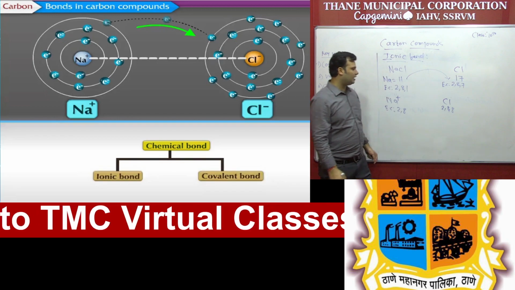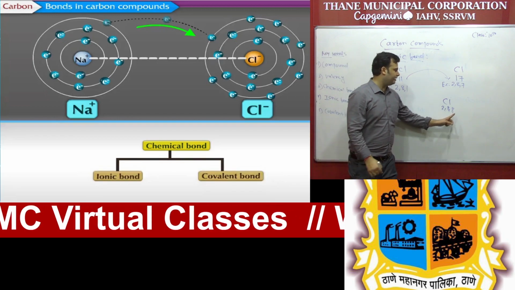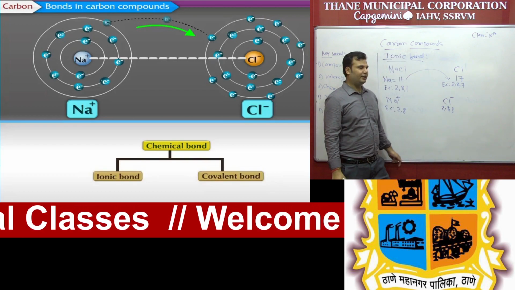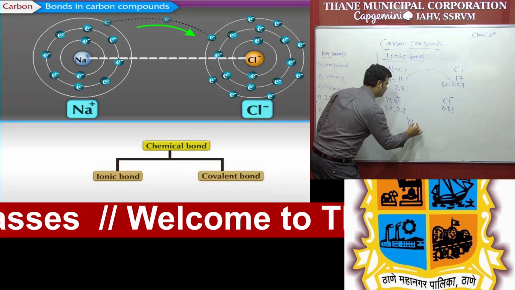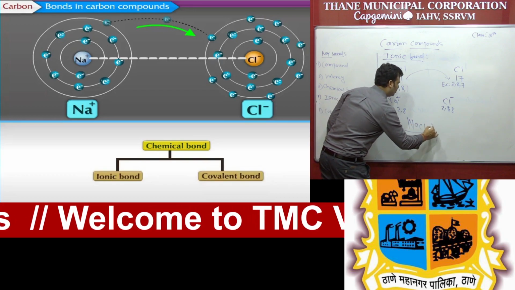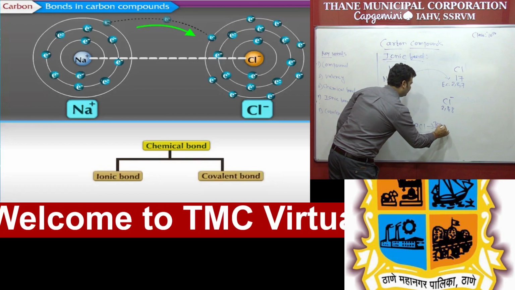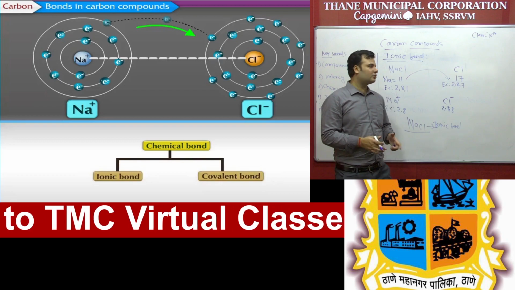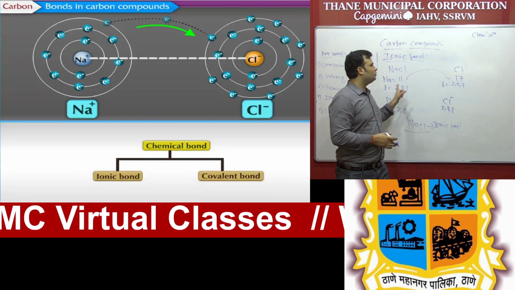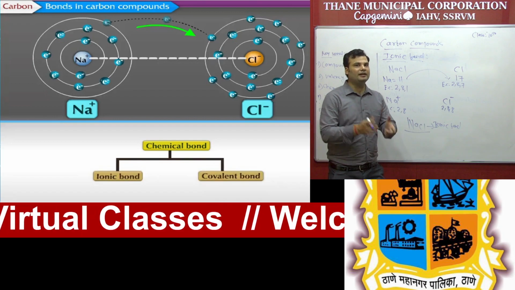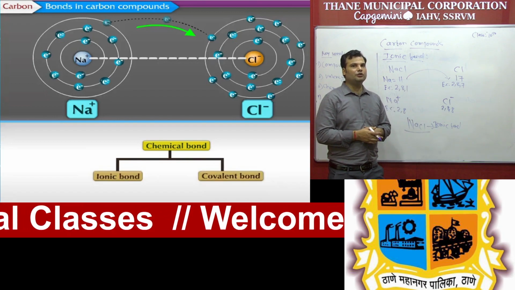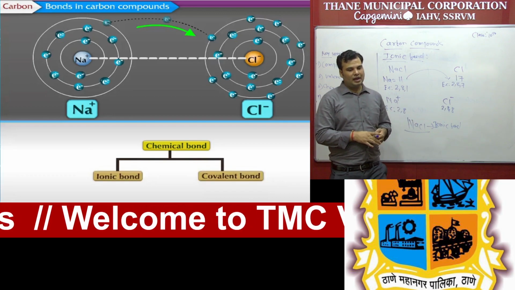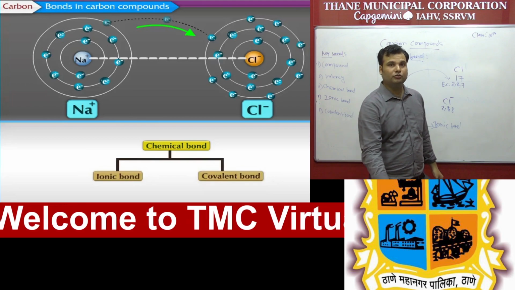Now you can see the outermost shell is completely filled, 2,8,8. That is chlorine, a negative ion, because chlorine requires 1 electron to complete its octet, and that's why they form NaCl. So this bond is known as an ionic bond. We can say that, simply, it is the transfer of electrons from metal to non-metal. Any element that donates electrons is called a metal. An element that requires electrons to complete its octet is called a non-metal. So the transfer of electrons from metal to non-metal is this type of bond, known as an ionic bond.